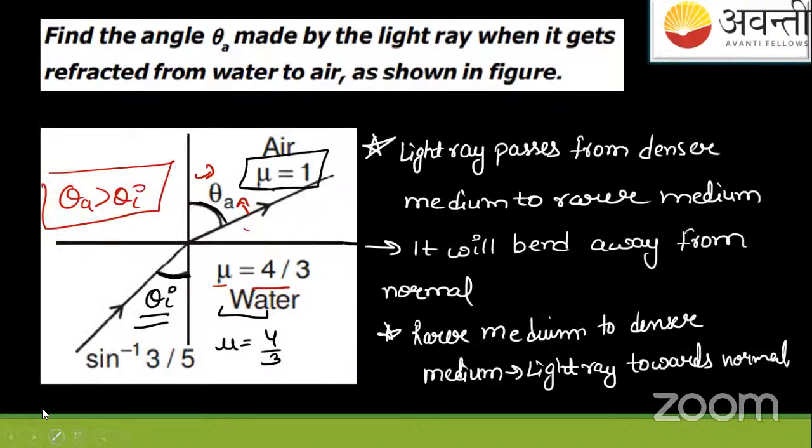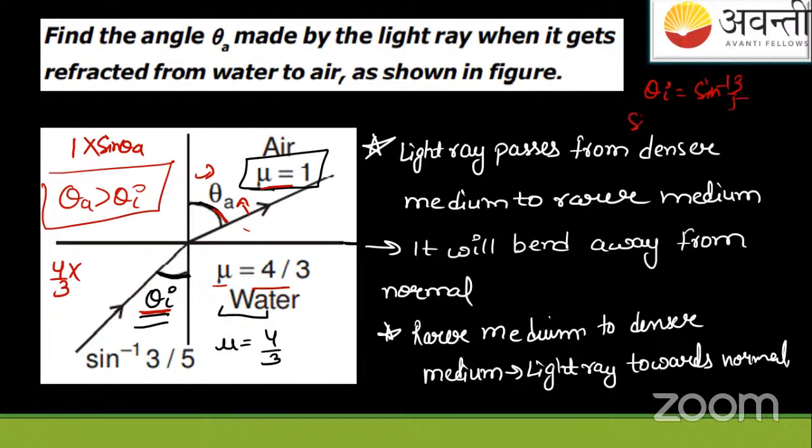I'll be solving this a little bit here. So if you see, mu is 1 into sine theta A, because it is in this medium only, that is 1 sine theta A. This is 4/3, this is sine theta I. But you are already given theta I equals sine inverse 3/5.